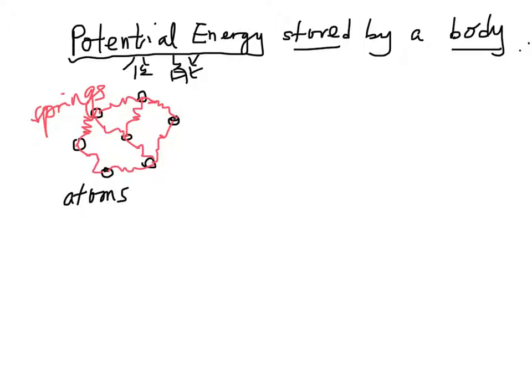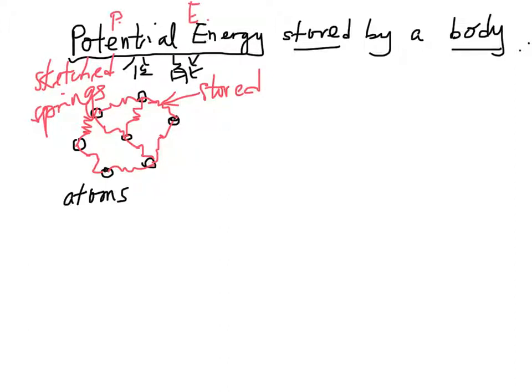When the springs are stretched, which means 拉長咗, they store energy, which we call potential energy. The short form for potential energy is PE.